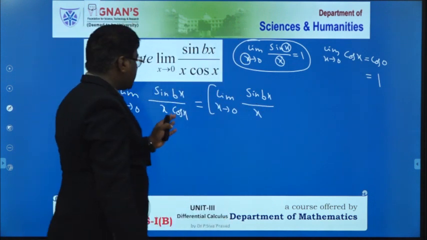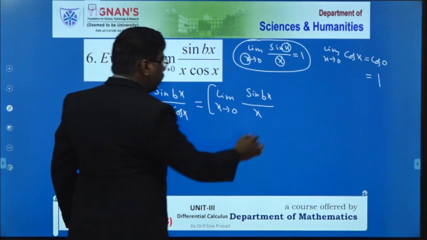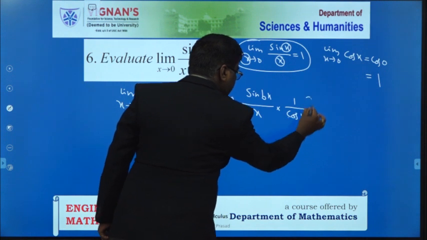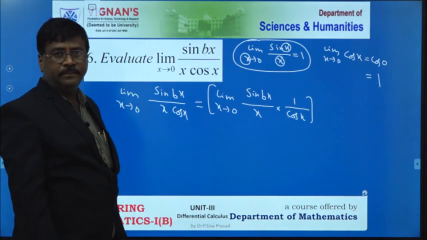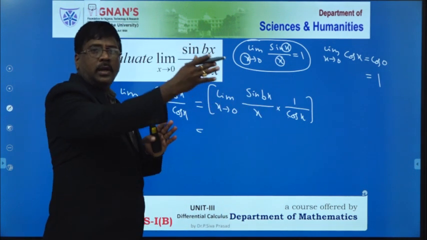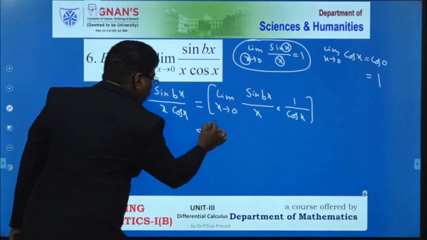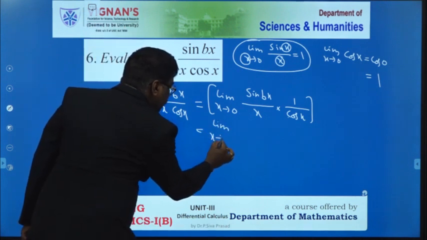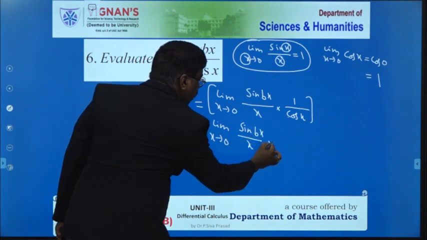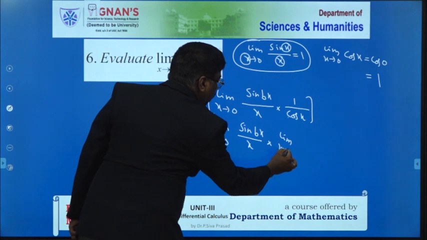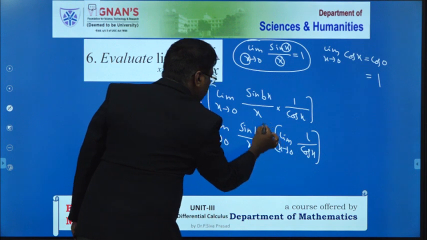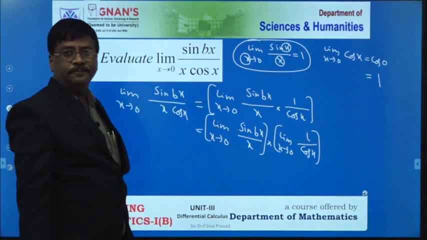Again I have to write down another step. Please see this. Limit of x tends to 0. This is our given problem. Here I write this as sin bx by x into 1 by cos x, because for our convenience I have to do like this. Now the limit function is applicable to the remaining two functions also. Therefore limit of x tends to 0, sin bx by x, into limit of x tends to 0, 1 by cos x.